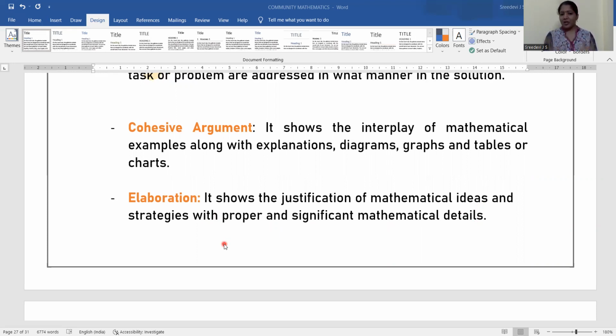So the elaboration requires that. What is the justification for what we did? The idea is with me, and through that idea I came to this justification, and I have adopted this many strategies in the classroom for this, and whether these are proper or improper, and what is significant. So all these details are put together to form the elaborative parts. So it is actually the justification of mathematical ideas that is derived out of it.